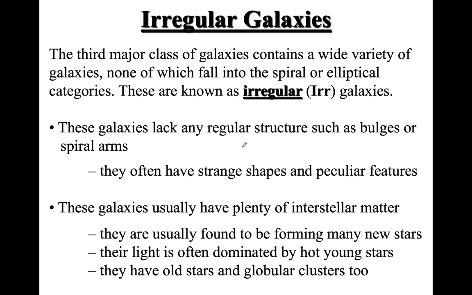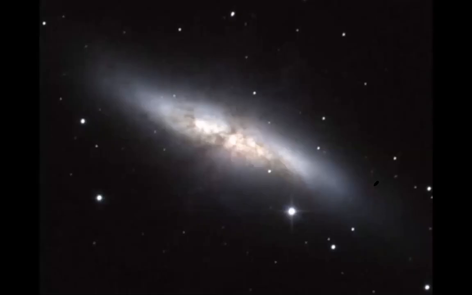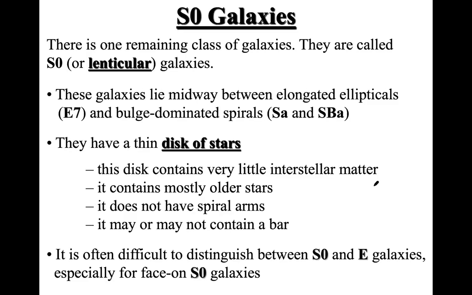And the third type is irregular galaxies. So just go through and read this section about the irregular galaxies. You will understand it. I have just mentioned the properties. The idea is that irregular galaxies lack any regular structure, such as the bulges or spiral arms that I have mentioned here. These galaxies actually have plenty of interstellar matter to form new stars. So make sure that you go through the slide and read this to understand the different properties. There is nothing special that I want to explain. These are just different pictures.